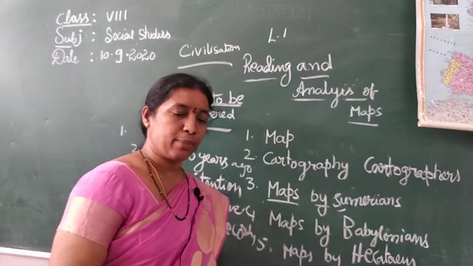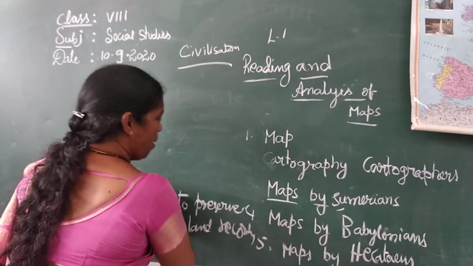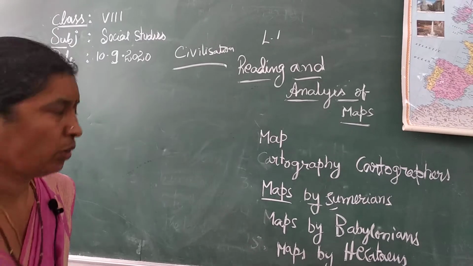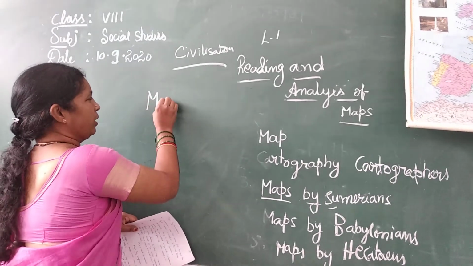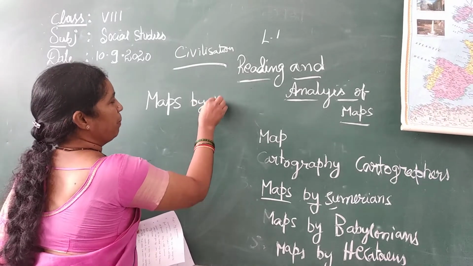Next is maps by Babylonians. Who are these Babylonians? These are also from Iran and Iraq.